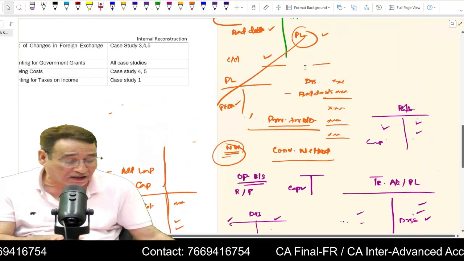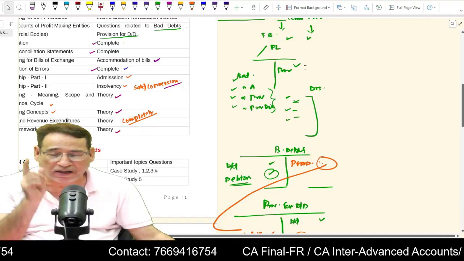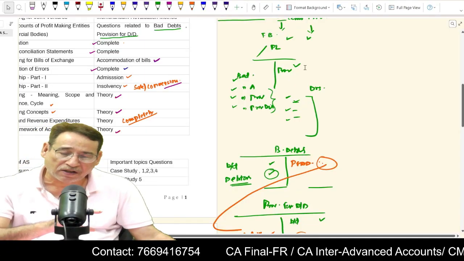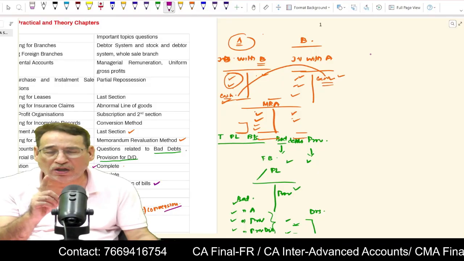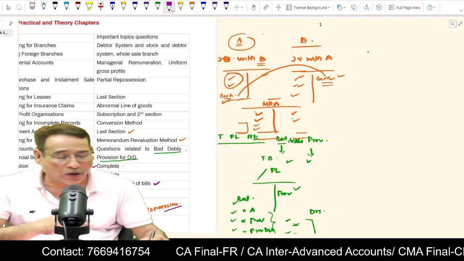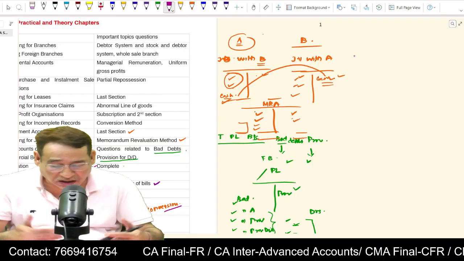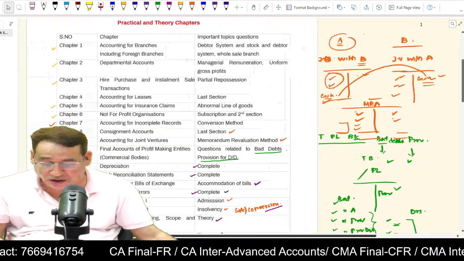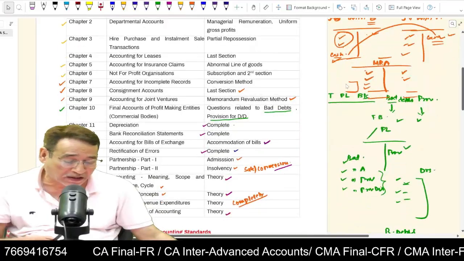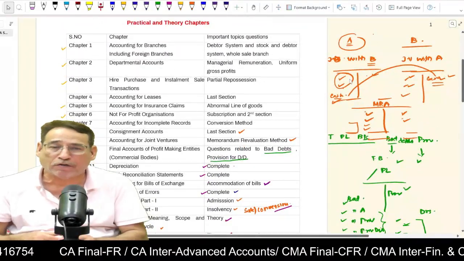Important point is that under the conversion method, you have to think of the entry in your mind and you have to post it twice. But important point, if you are taking an item from the opening balance sheet, then only once the entry will be done, because the entry has already been posted once in the balance sheet. Is it clear to you? This is how we have to move under this. So as far as your financial accounting is concerned, if you go by such rules, you are not going to have any problem. I'm sure I must have done at least something, a bit of help to you.